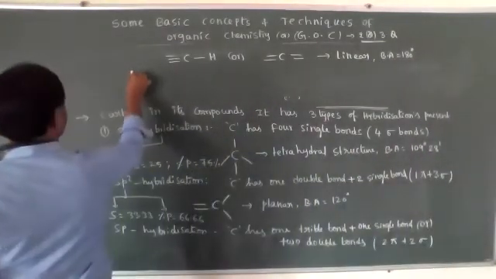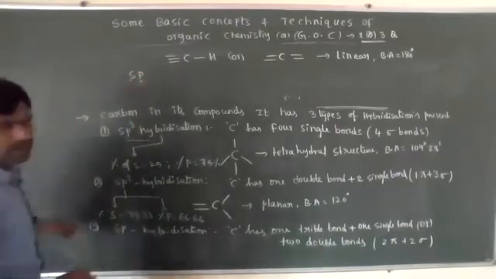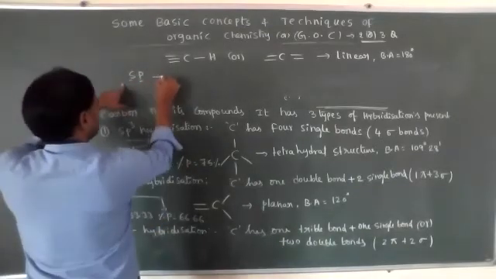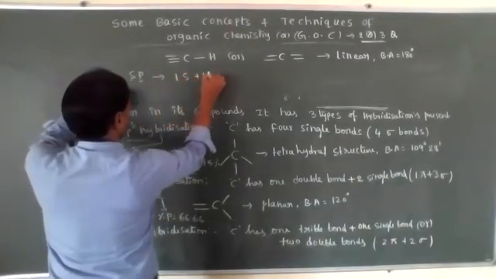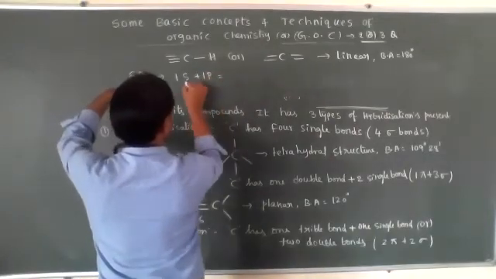Let's see sp. Total how many? One s plus one p, nothing but 2.